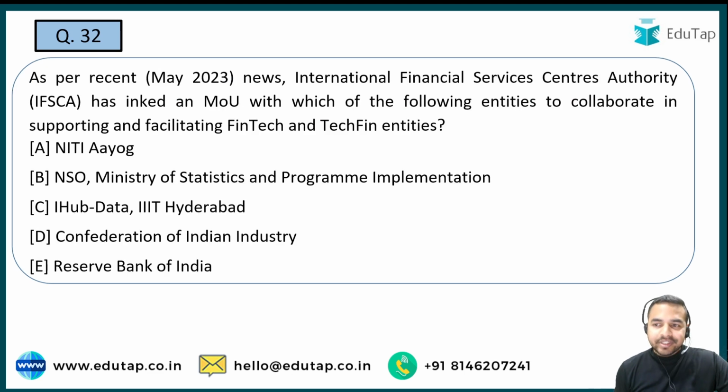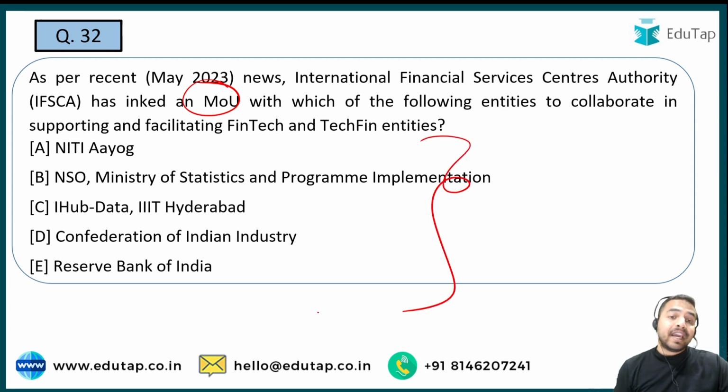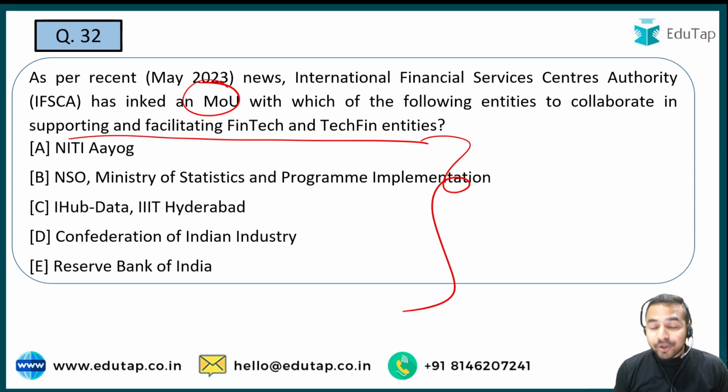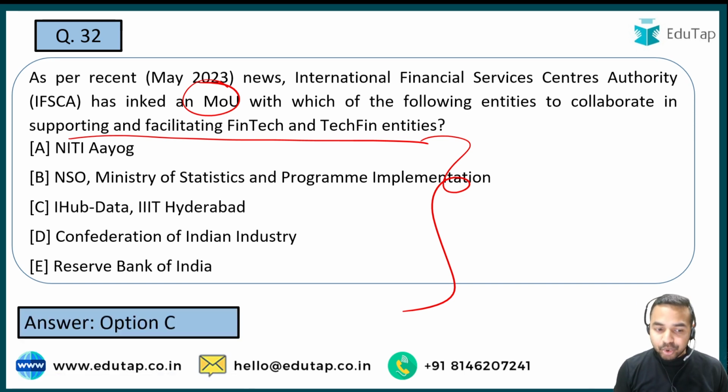Now let's move on to the next question guys, and the next question is for all the people who are basically appearing in the IFSCA mains exam. The question is, IFSCA has recently signed an MOU, and you are required to identify the name of the entity with which this particular MOU has been signed. And guys, whenever there is an MOU, you are required to understand what the aim is, because in the exam it can also be asked. So guys, let me tell you that the aim of this particular MOU is to collaborate in supporting and facilitating fintech and techfin entities. And the name of the organization with which the International Financial Services Centres Authority has signed this MOU is iHub Data, that is IIT Hyderabad.